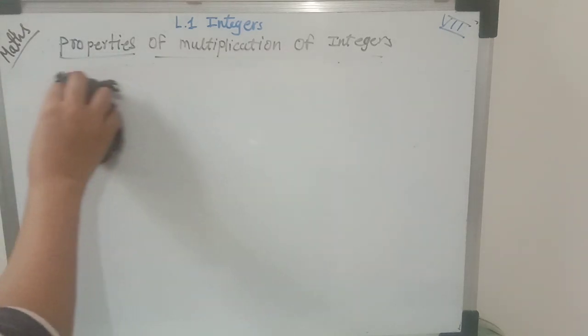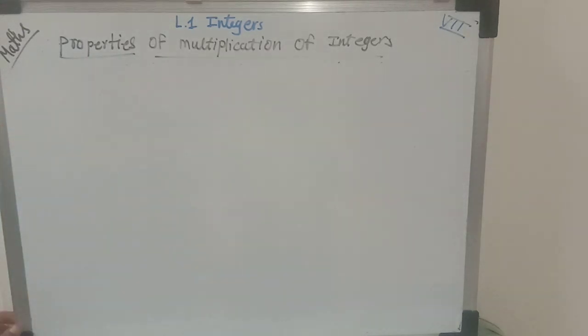After that we have seen the commutativity property. They are saying that if you are multiplying any two integers in any order, after changing their order, after changing their places also, you will get the same answer. That is what the commutativity property is saying. Then we have seen the associative property. In that we have seen that if you are multiplying 3 or more integers, the product of those integers will remain the same after changing their places, after changing their order.